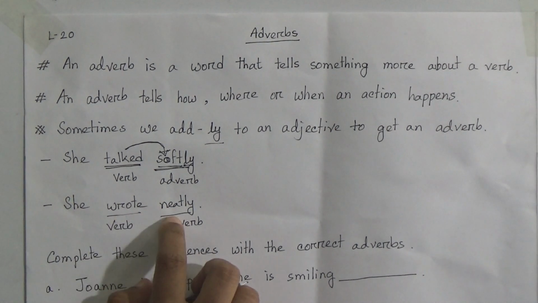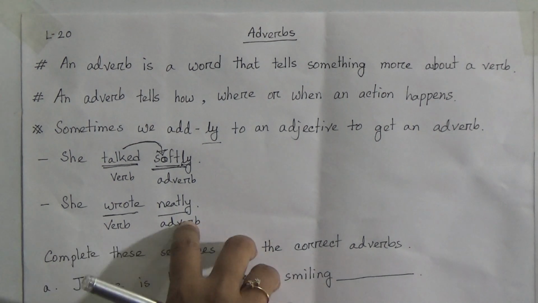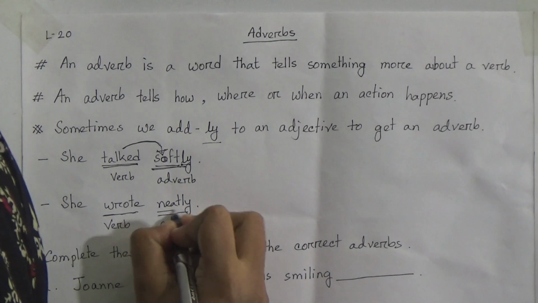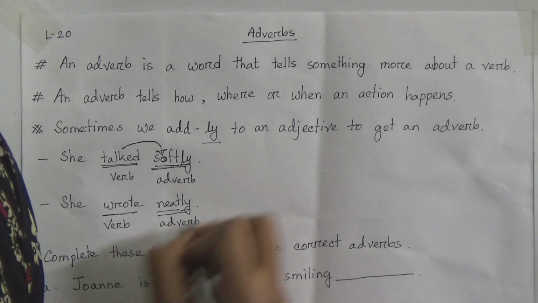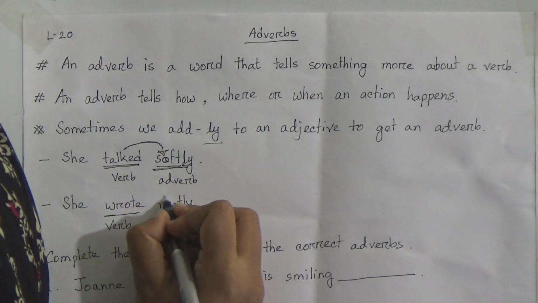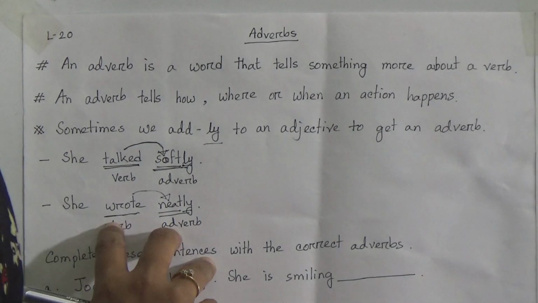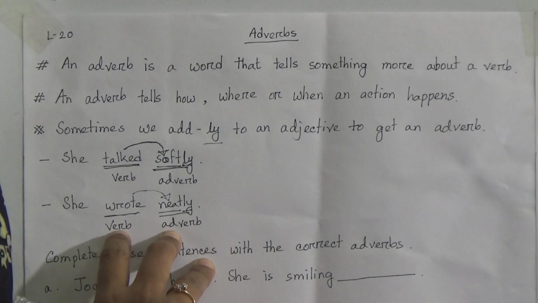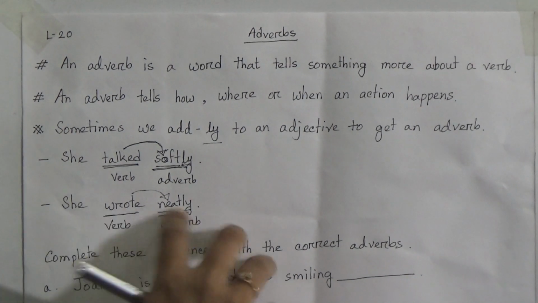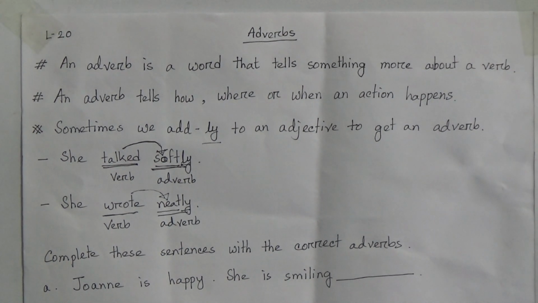Then, she wrote neatly. Here again we can see wrote is the verb and our adverb is neatly. Neat is an adjective and we add ly with this and it becomes an adverb. So here also neatly is an adverb and it describes the action word or verb wrote. How did she write? She wrote neatly.